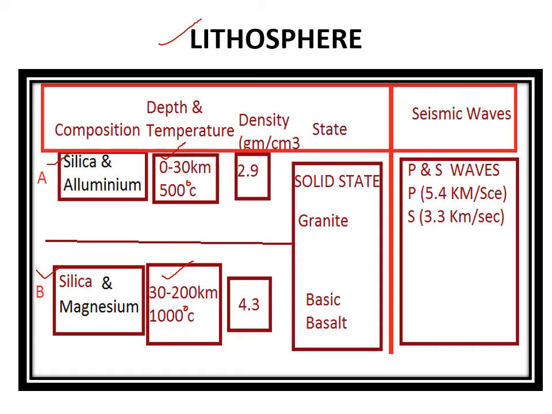The density of the topmost layer, that is Sial, is 2.9 gram per cubic centimeter. At Sima it is 4.3 gram per cubic centimeter. Sial is basically a combination of granite, silica and magnesium. It is an important combination. It is basaltic in nature, and through the Sial and Sima, P and S waves can travel, but the speed is not uniformly distributed through the Sial and the Sima.